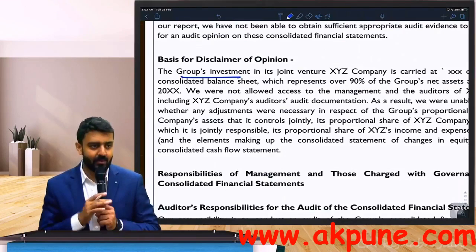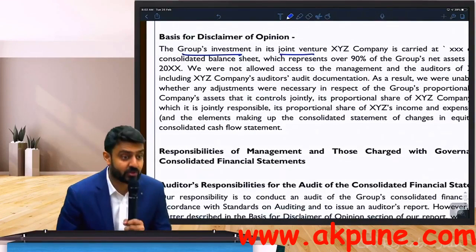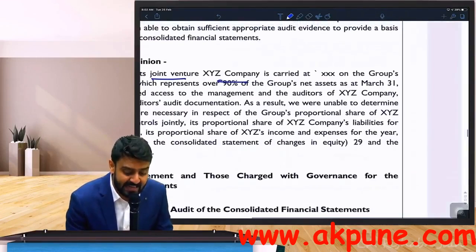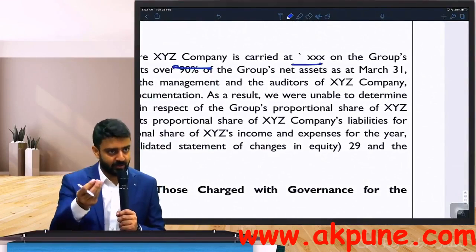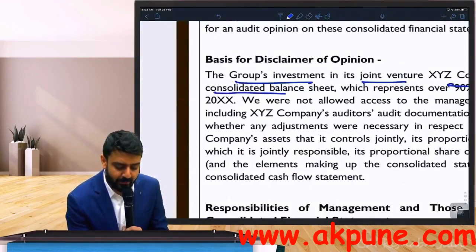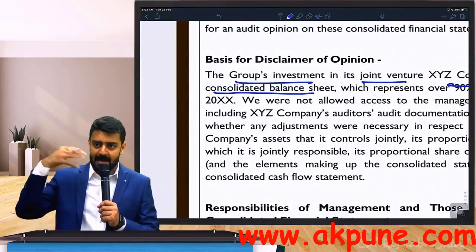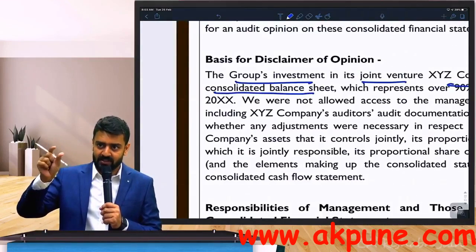Sure? Okay, let's try. The group's investment in its joint venture, XYZ, is carried at, let's say, X value. So, there is a joint venture. The value is X on the group's consolidated balance sheet. See, in my balance sheet, as a parent entity, there's a joint venture valuation which is hitting my balance sheet.